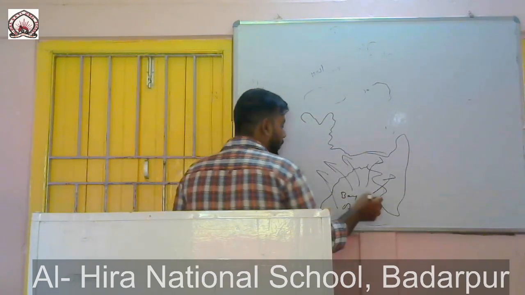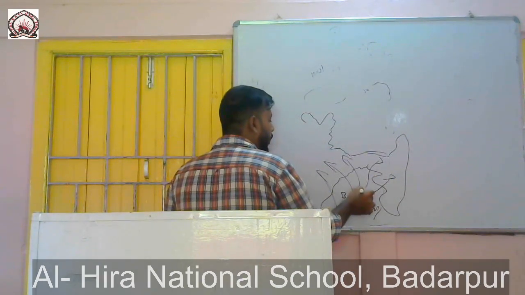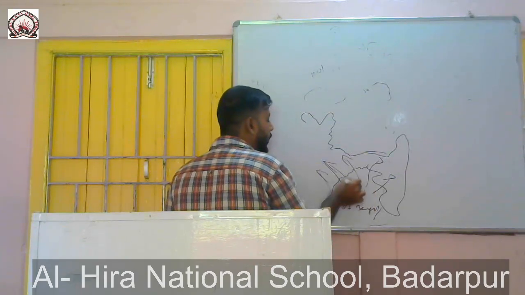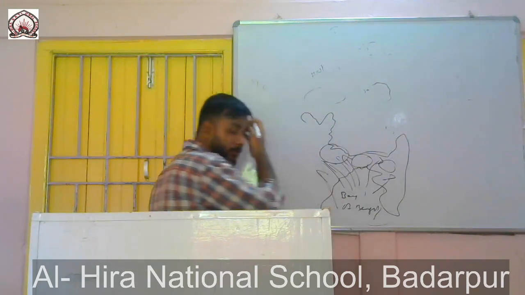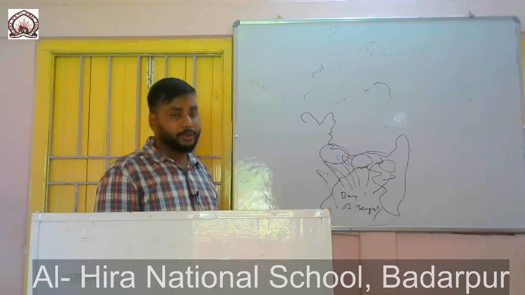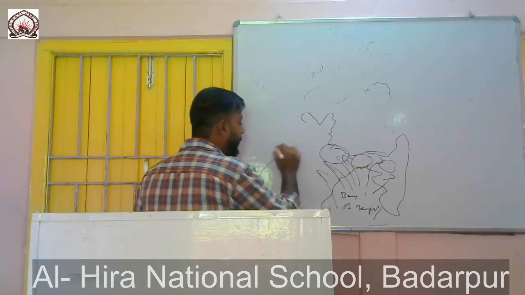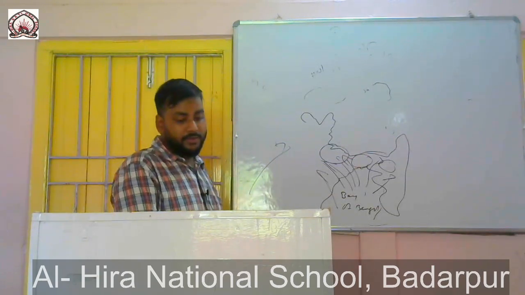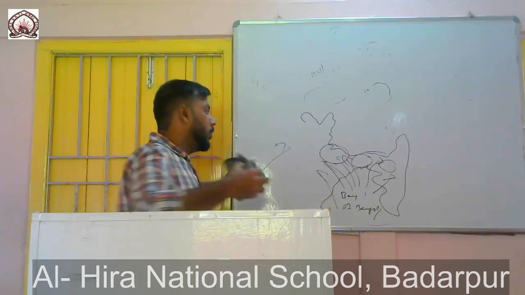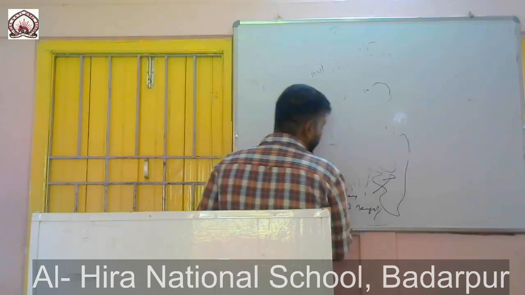When this water vapor moves towards the land, it will accumulate somewhere and form rain or precipitation. Similarly, from this side we see the Arabian Sea, and from this side we see the Indian Ocean. So the geography of a place is very important for rain or precipitation.